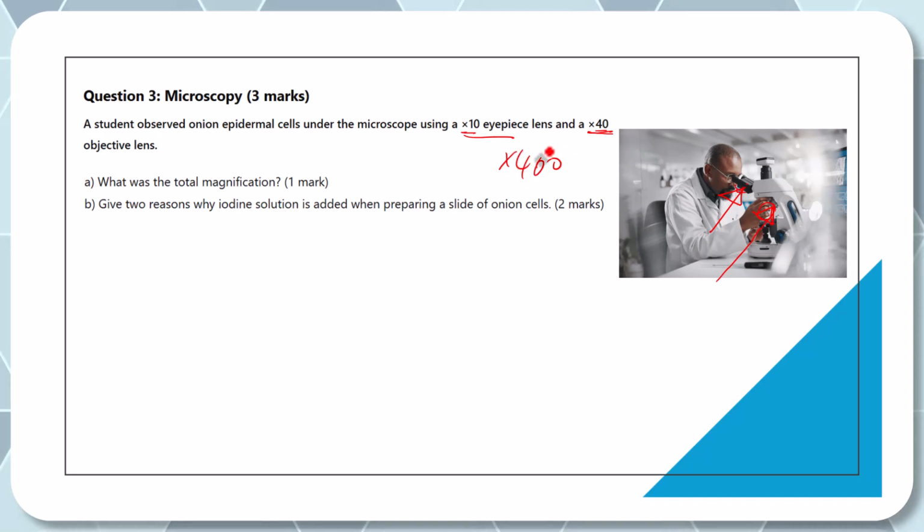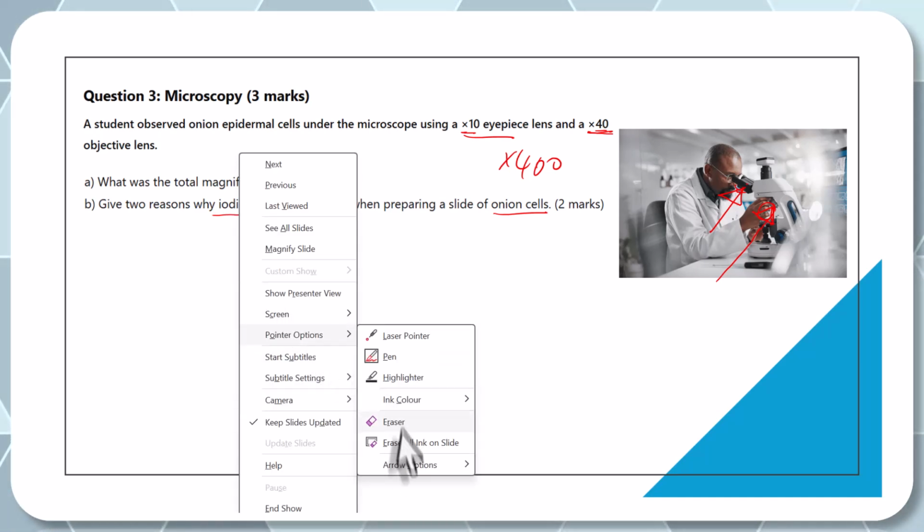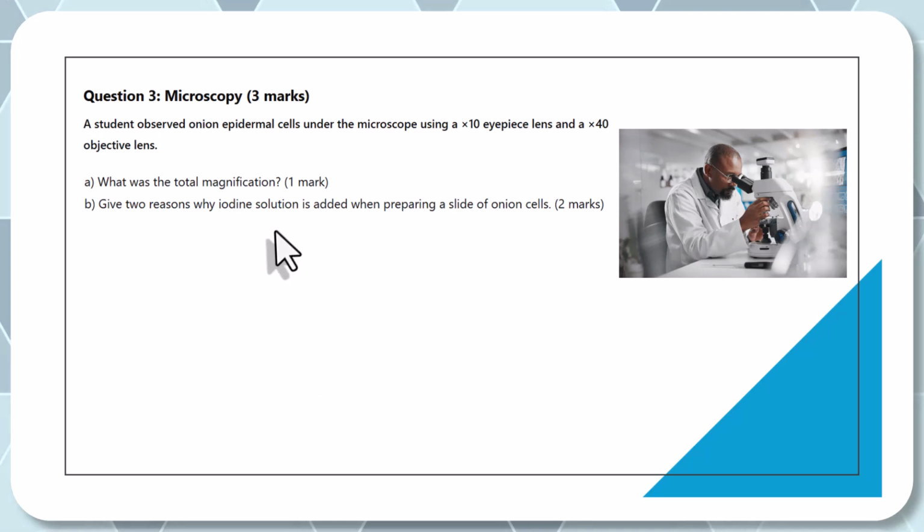Now, to see more specimen, especially the onion cell they're talking about here, if you don't stain it with iodine, sometimes it's difficult to see anything. It looks just transparent. So when you stain it, the stain will make the subcellular structures, the organelles, clear. They pick the pigment, they pick the ink, and you see the outline. The iodine solution provides an outline of those different structures, providing a contrast between nucleus, for example, and ribosome, for example.